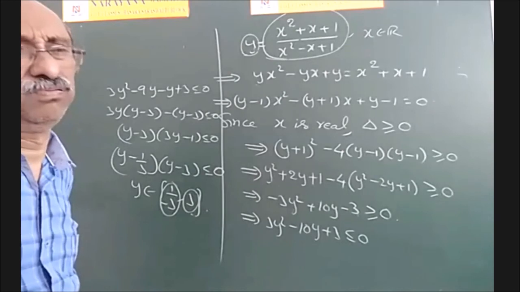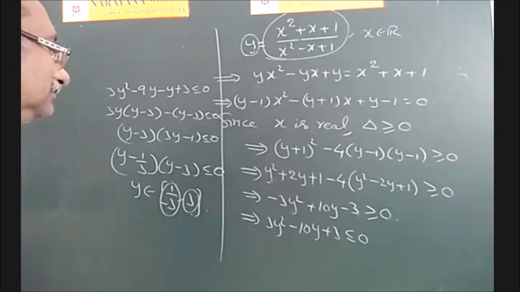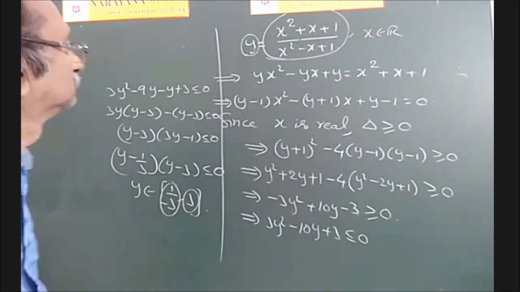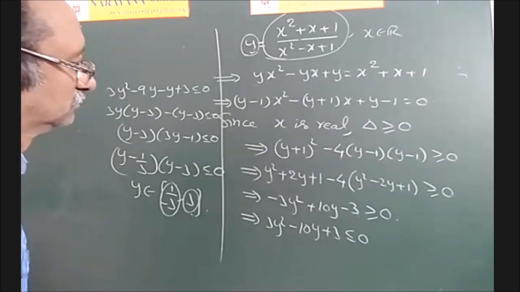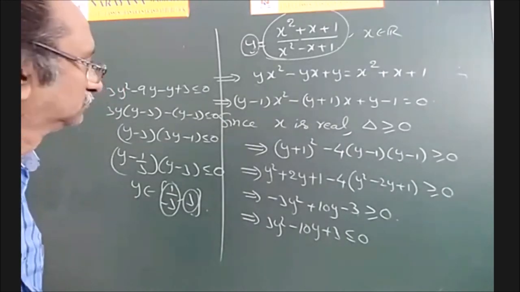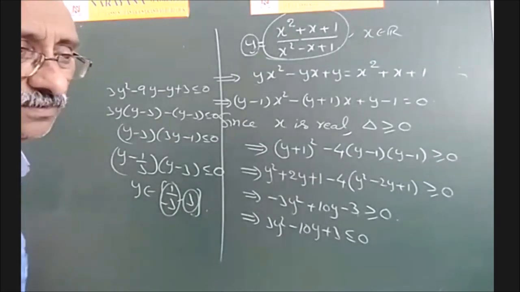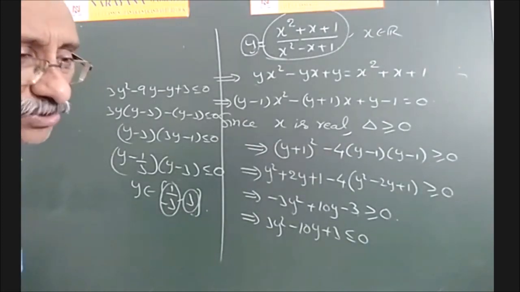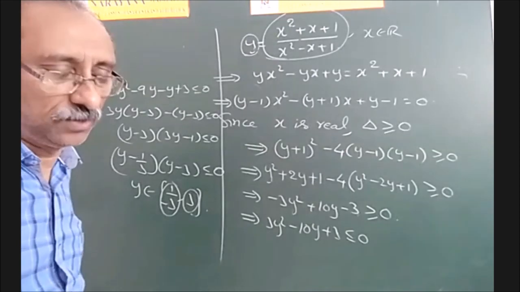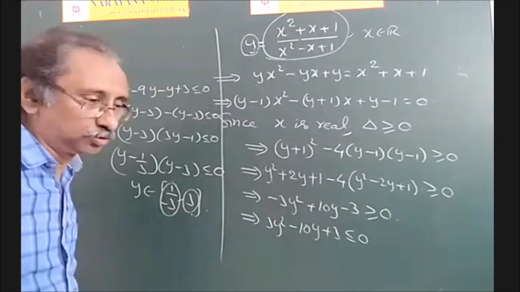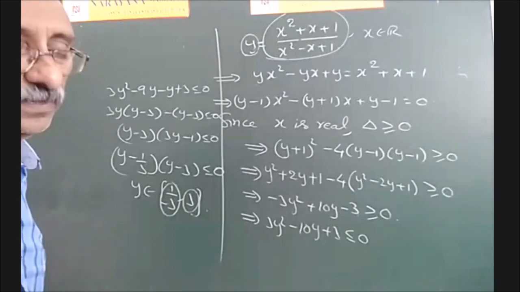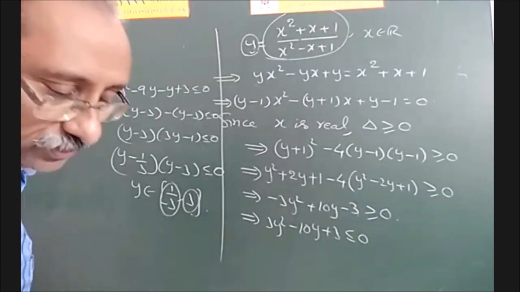Akash asks: Sir, how did you get ax square plus bx plus c is equal to a into (x minus alpha) into (x minus beta)? Before this question, the previous one. So what are the roots of that quadratic equation we have? Can we write the equation as (x minus alpha) into (x minus beta) is equal to 0?